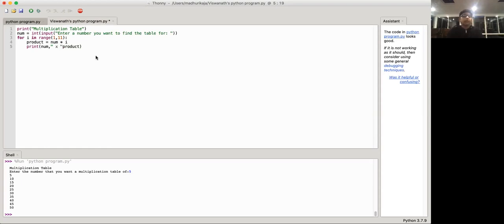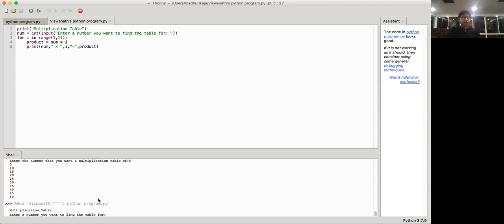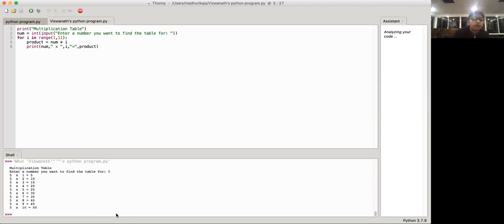So multiplied by i, that's the variable that keeps changing. So num times i is equal to the product over here. And let's just see if it works. Okay, so enter a number that you want to find the table for. 5. Okay. So yeah, 5 times 1 equals 5, 5 times 2 equals 10, etc. Okay, so it seems to be working.